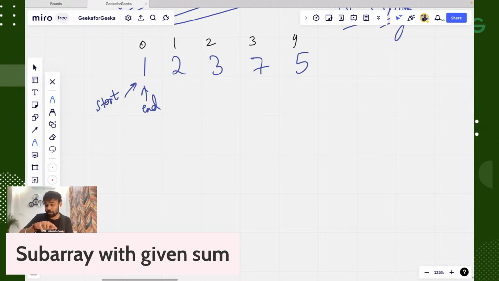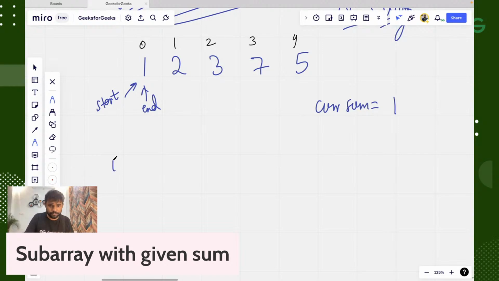Okay, now your current sum means the current window is starting from start till end. So between start and end, how much is the sum? What is the sum of our current window? Our current sum is 1. This is the window. Okay, our current sum is 1.